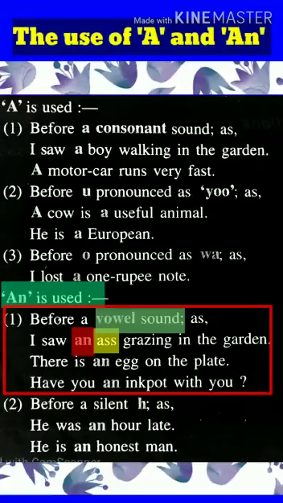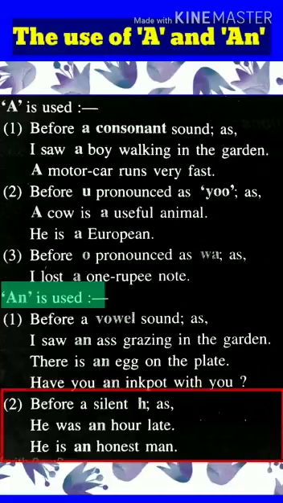Second example, there is an egg on the plate. Here also the word egg is starting with a vowel and making a vowel sound, so an is placed before egg. Third example, have you an inkpot with you? So students, you know that inkpot is starting with I, which is a vowel and making a vowel sound. So an is placed before inkpot.